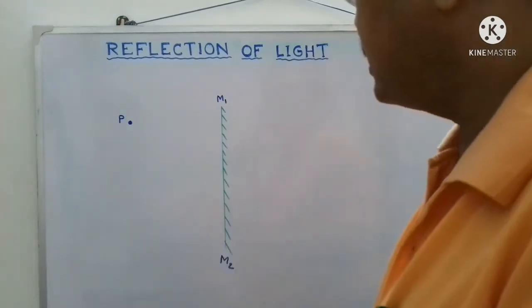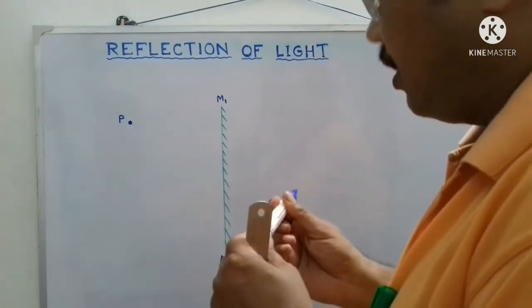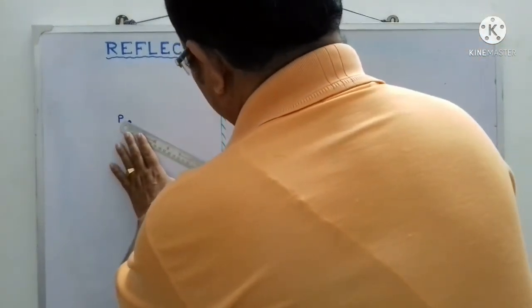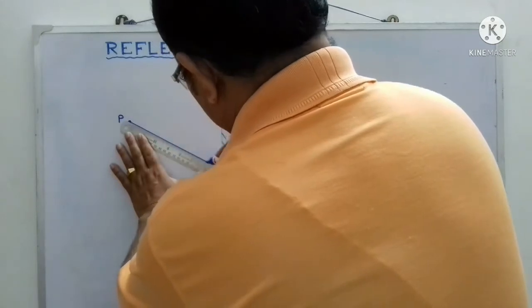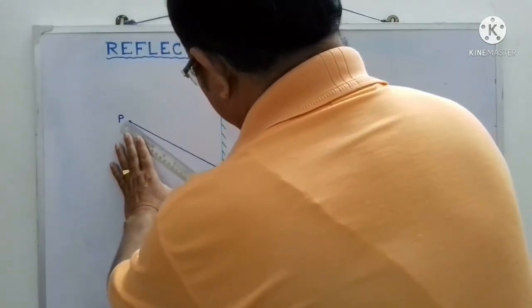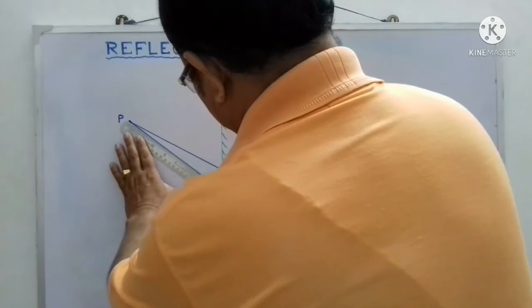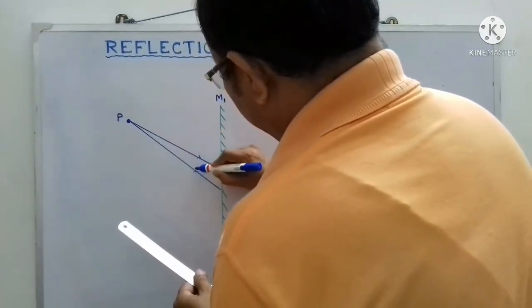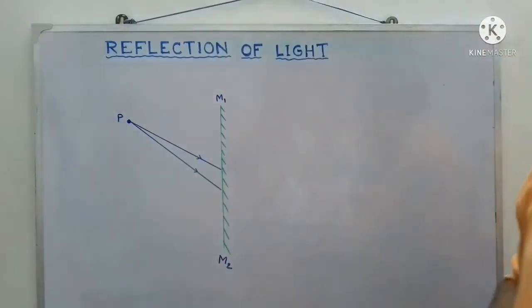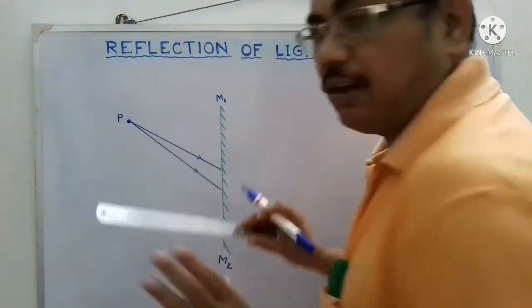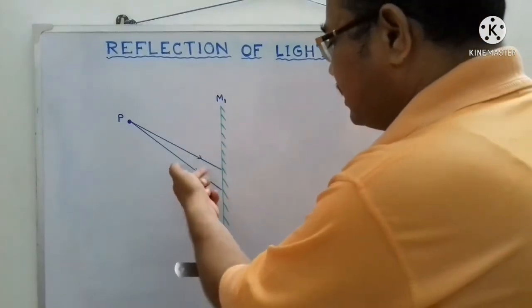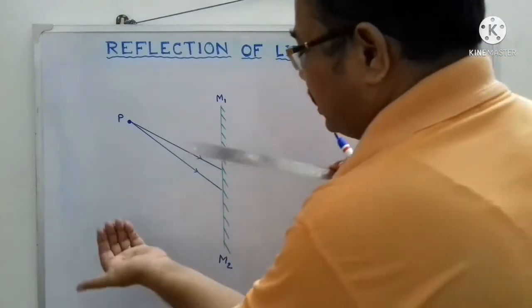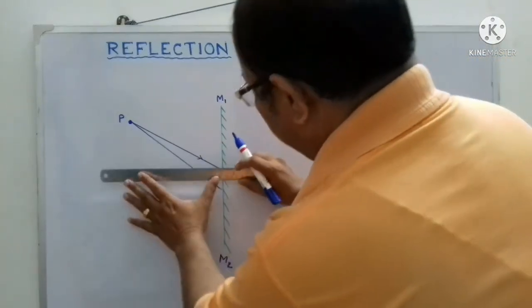Now say two incident rays come from P and strike the mirror like that. Now, obeying the law of reflection, these incident rays will be reflected to the original medium again.